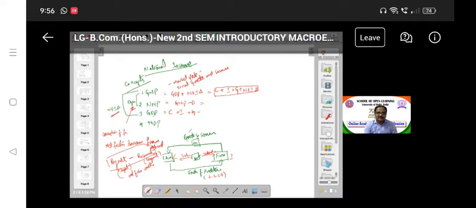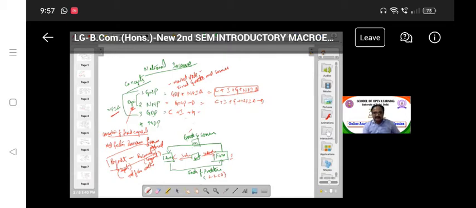At the time of production, some raw material depreciates. So gross minus depreciation gives us net national product. GNP minus depreciation is NNP. GNP we already know: C plus I plus G plus NFIA minus D. This is the NNP.